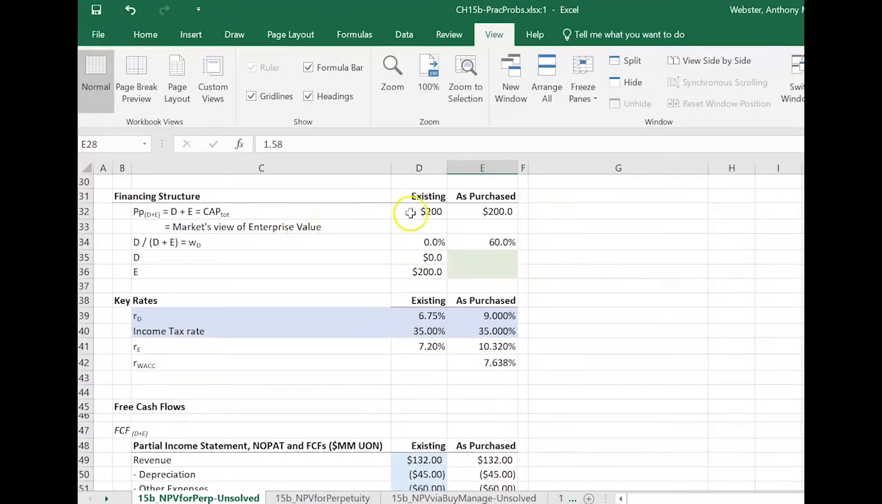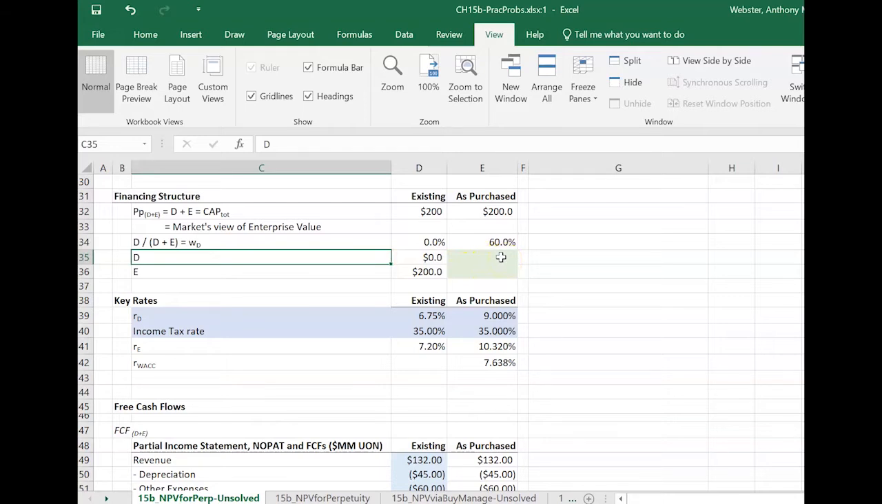So the total capitalization is going to be 200 million, right? Because that's what we have to pay to get control of the company. And the new debt to capitalization or debt to enterprise value ratio is going to move from 0%, because they don't have any debt now, to 60%. And that's given to us. So all we need to do here is determine the D portion required to buy this firm and the E portion required to buy this firm, okay?